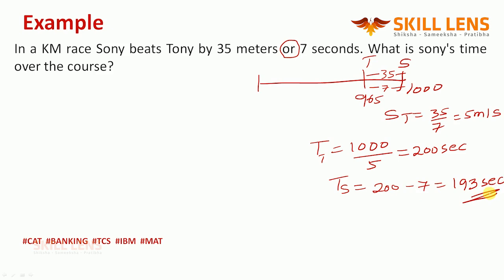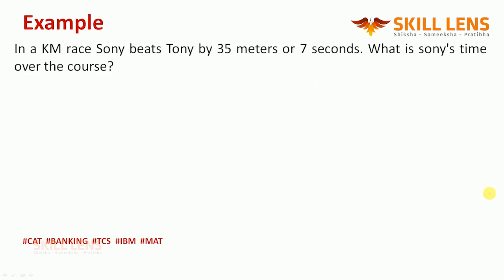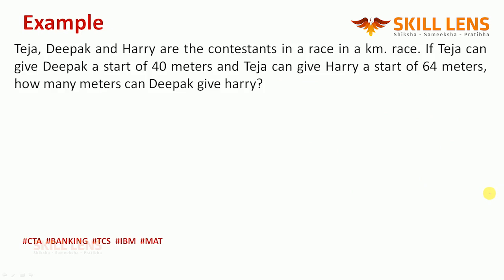Yes, this is how you need to address your questions based on races. So definitely these types of questions will help you in cracking most of the competitive exams. Learn the concept. Why am I calculating the speed of Tony? To get the time taken by Tony to reach the whole 1000. Once I know how much time Tony will take to cover 1000 meters, minus 7 will give you the time taken by Sony. So Sony will cover it in 200 minus 7, which is 193. Hope everybody understood this particular question.